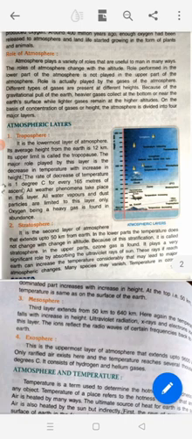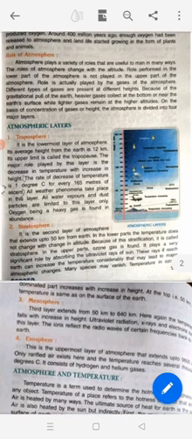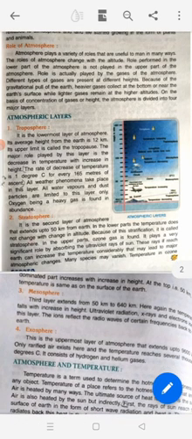So you move 165 meters ahead, upwards, and 1 degree centigrade the temperature will lower down. All weather phenomena take place in this layer. All water vapors and dust particles are limited to this layer only. Oxygen, being a heavy gas, is found in abundance. So you can see this is the role played by troposphere, that is the temperature and the weather phenomena also take place in this layer only. You can see the diagram of atmospheric layers, which you can draw in your notebooks on the plain side.